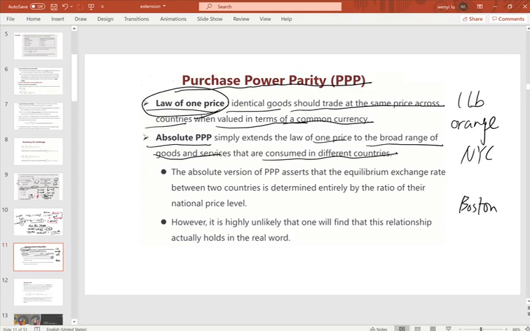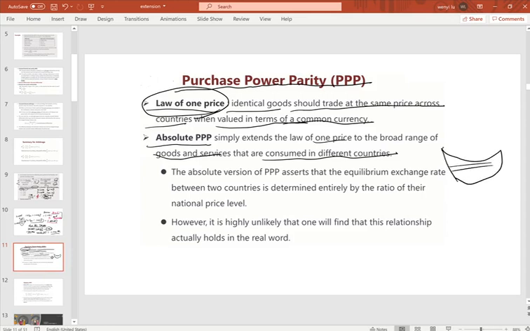The prices most likely are different, right? New York City maybe $3 per pound, but Boston maybe $4 per pound. The prices are not exactly the same. However, that's within a country. But across countries, how can we use this purchasing power parity? We will use a broad range of goods and services. So we have the same basket of goods and services,